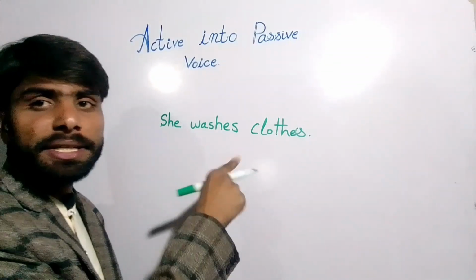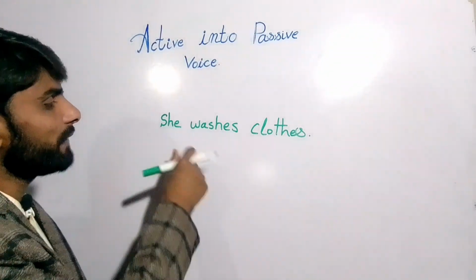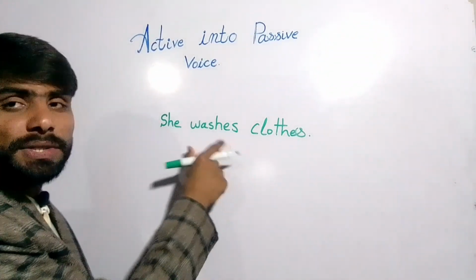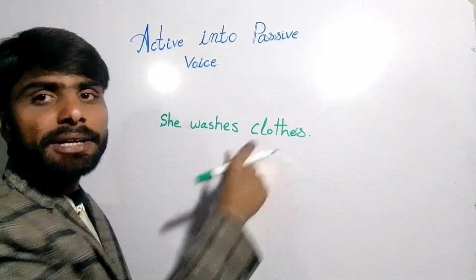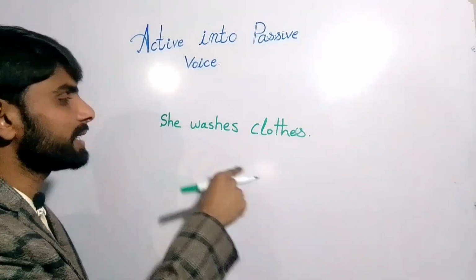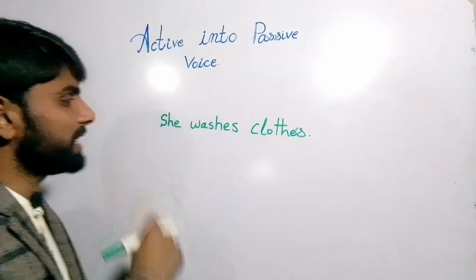So let's understand with the help of an example, then we'll dive into the easy concept of active into passive voice, right? So let's get started. This sentence is present indefinite, right? Because we have used here the subject and the first form of the verb and after that the object, right? So this sentence is positive present indefinite.